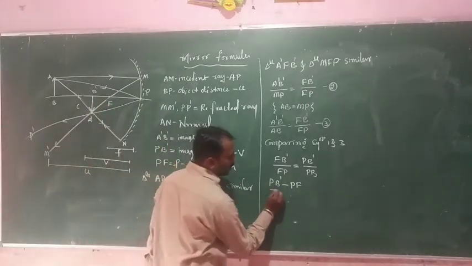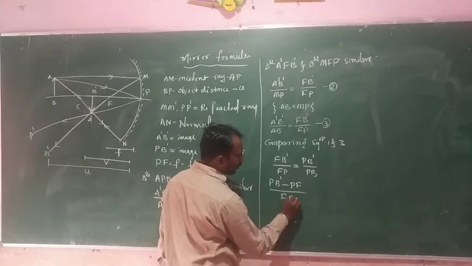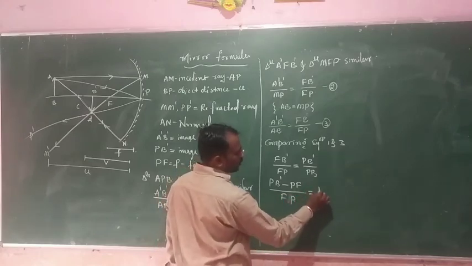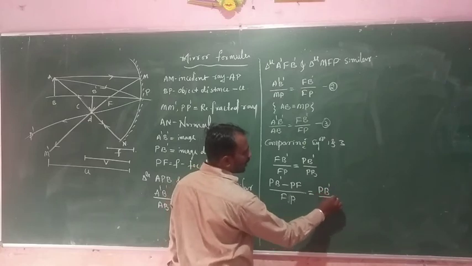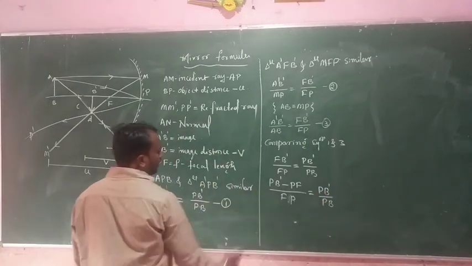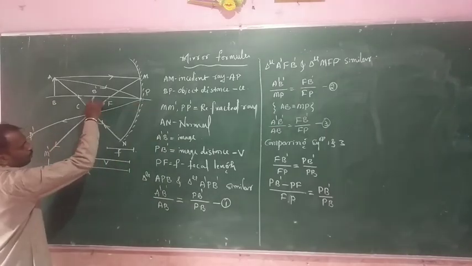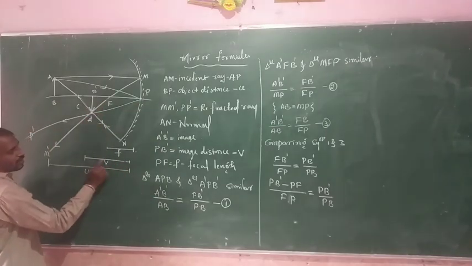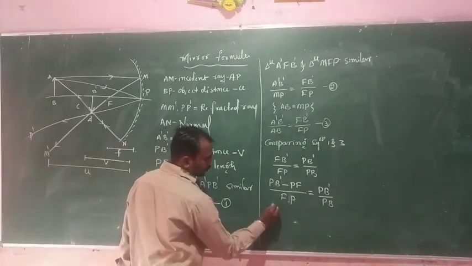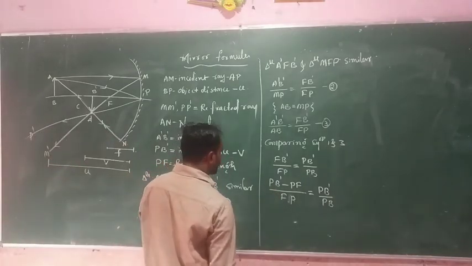Okay, divided by FP is equal to PB' divided by PB. Okay, PB', PB'. So PB' means image distance. PB' is image distance, which is V. Yes. Okay, so here